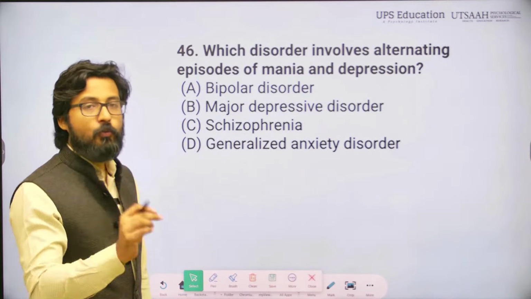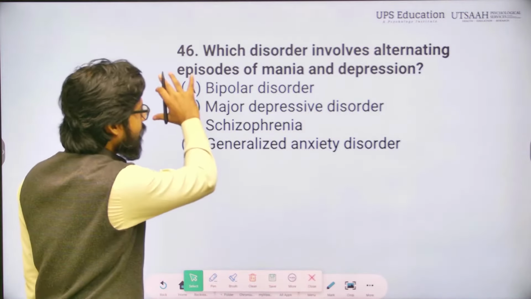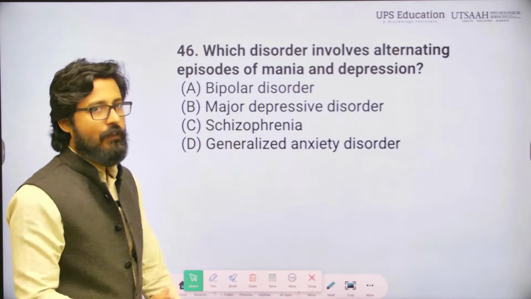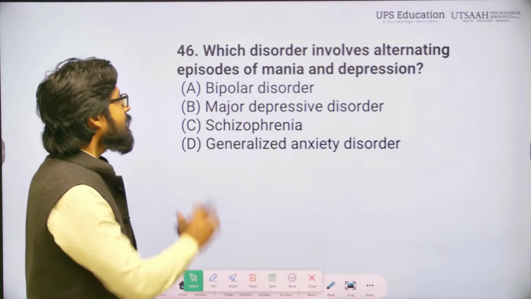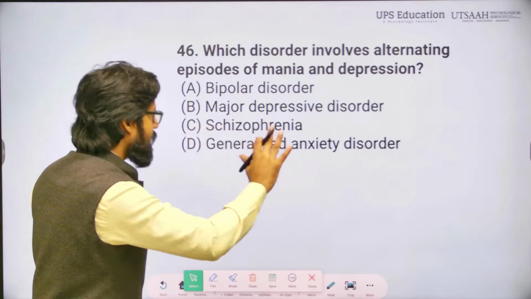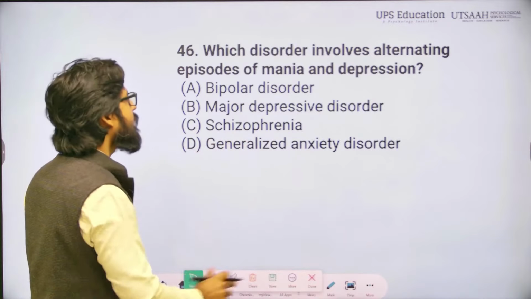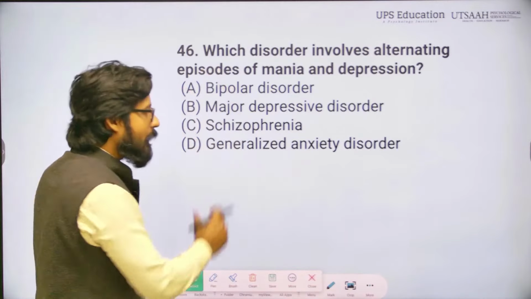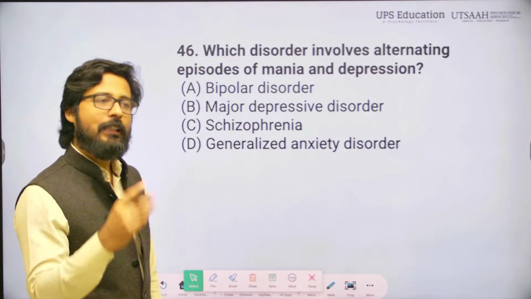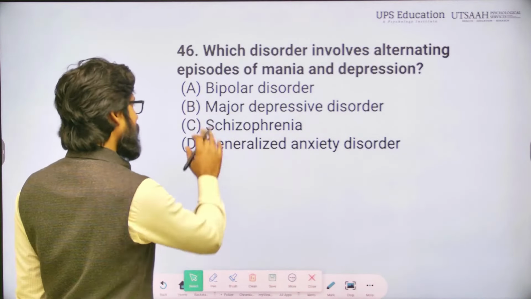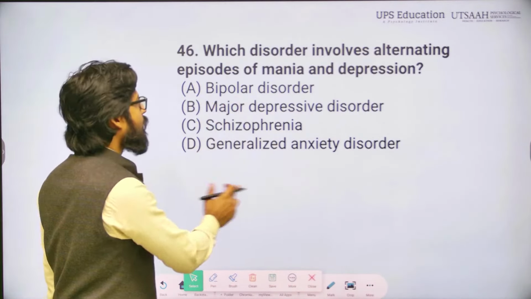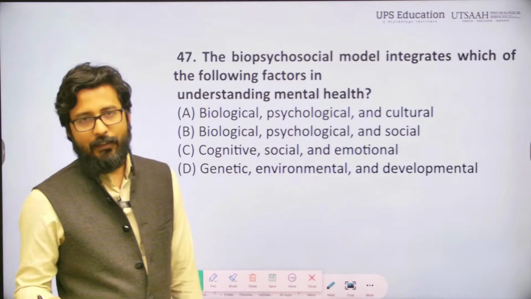Do not choose any option before reading all the options given there, right? So, I am reading bipolar, I know bipolar will be the answer, but I read bipolar, major depressive disorder, schizophrenia, GAD, reading all these and then evaluating. Yes, still I think bipolar disorder is the right answer. So, I am moving with bipolar. So, A, bipolar disorder is right.